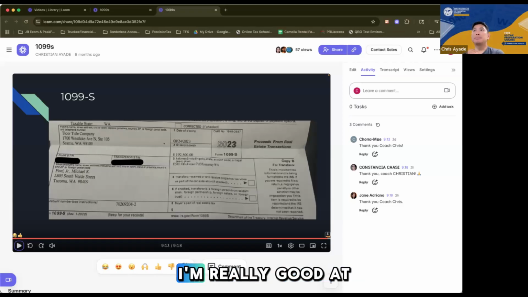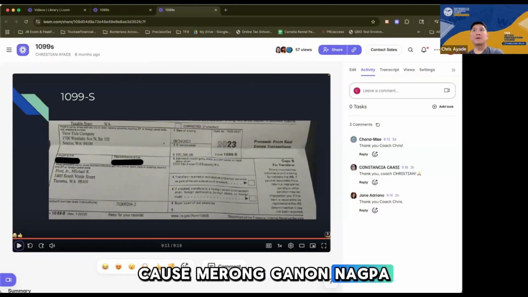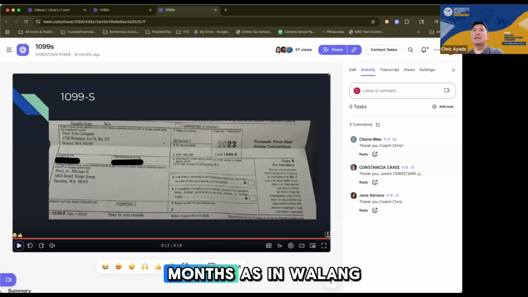Because if I know I'm really good at what I do, 50K is just for a start. It's better than starting as a free intern. Because there are those, free intern for 6 months, as in no pay, right? So 50K is, for me, a reasonable rate for a beginner, right?